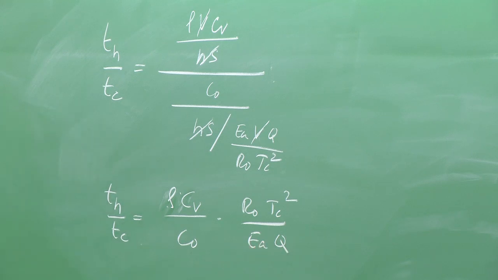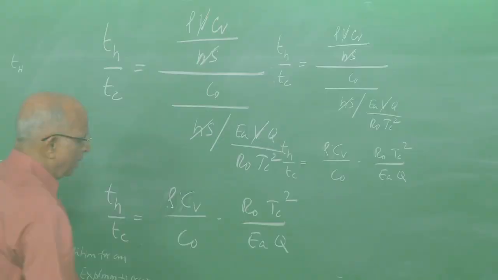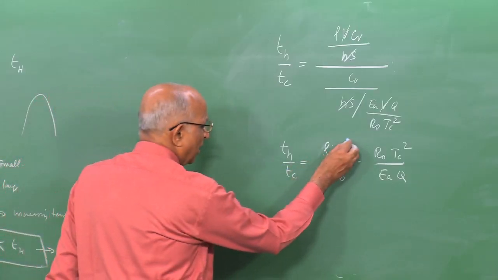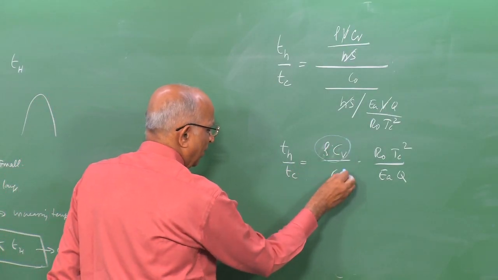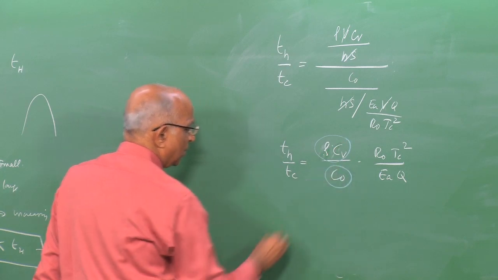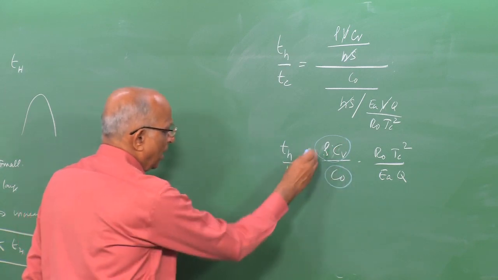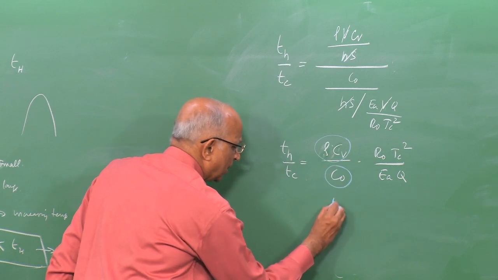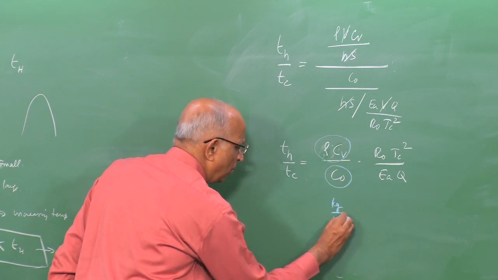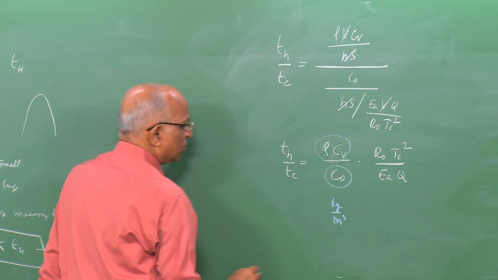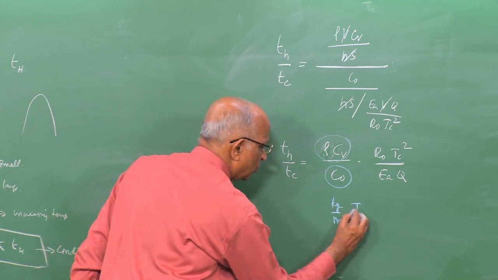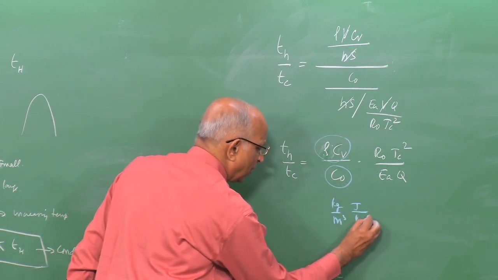Let us see whether I can simplify some of these things. If I talk in terms of the thermal mass and in terms of the initial concentration, well, I am talking in terms of maybe kilogram per meter cube. I am talking in terms of Cv, so much joules per kilogram Kelvin.